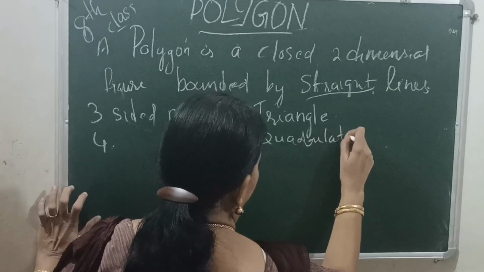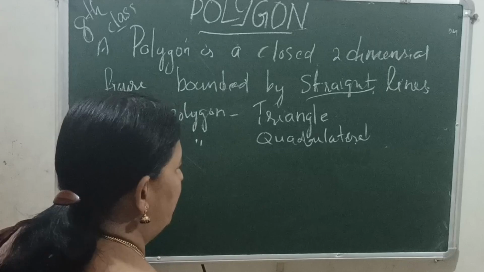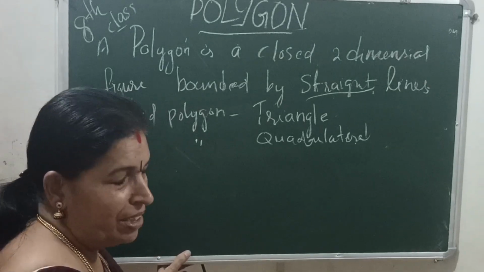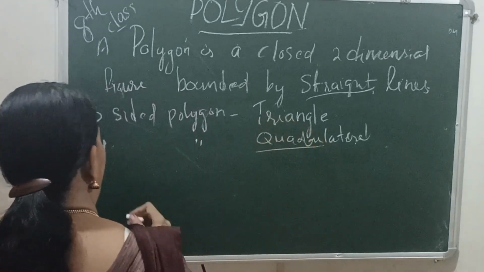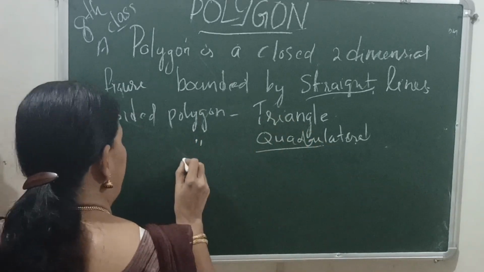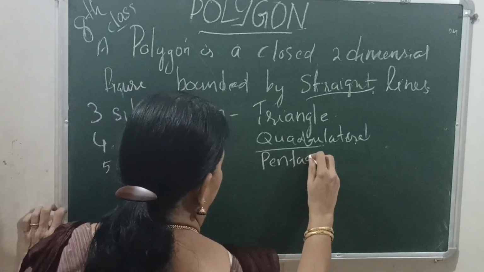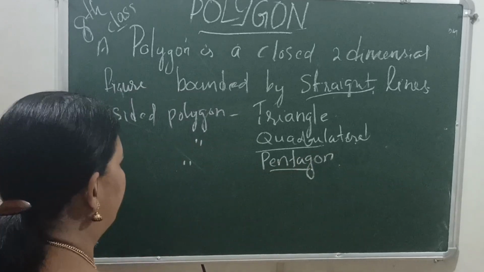That is a closed figure with 4 sides. Examples: square, rectangle, rhombus, trapezium, etc. Any 4-sided figure is a quadrilateral. A 5-sided polygon we call a pentagon.